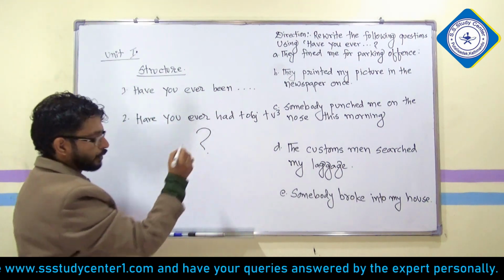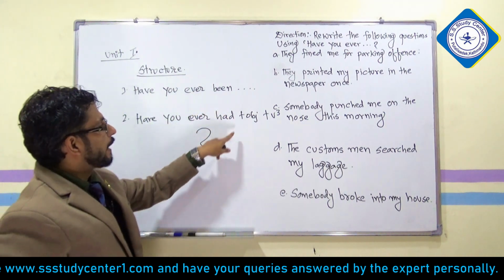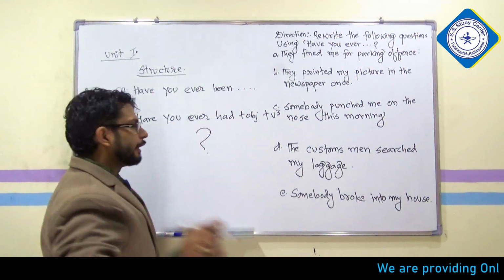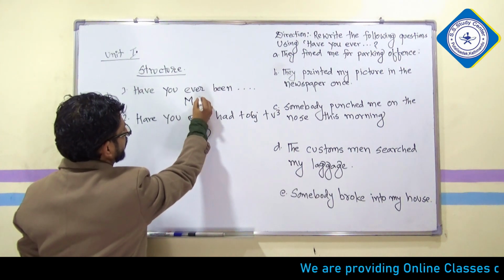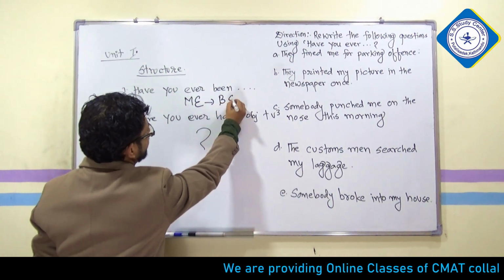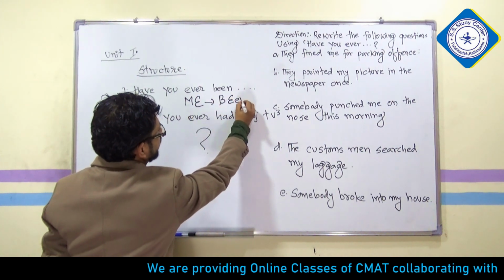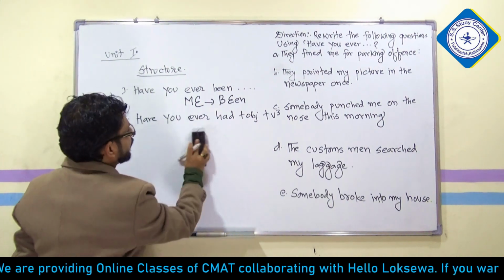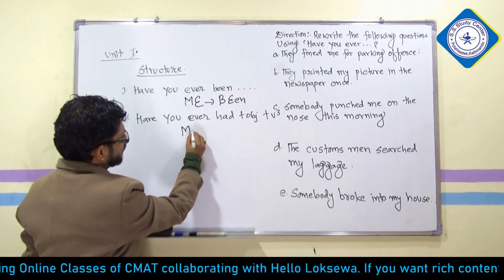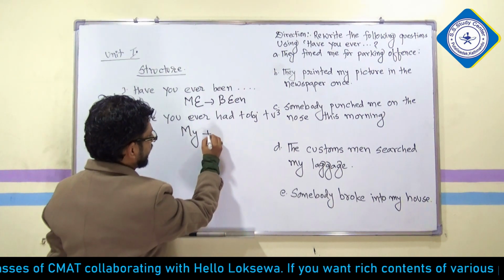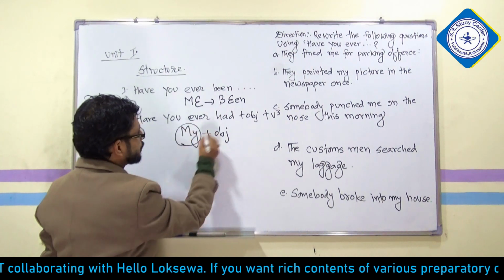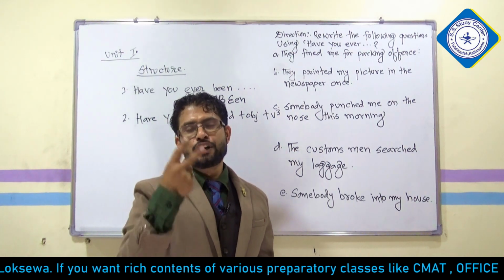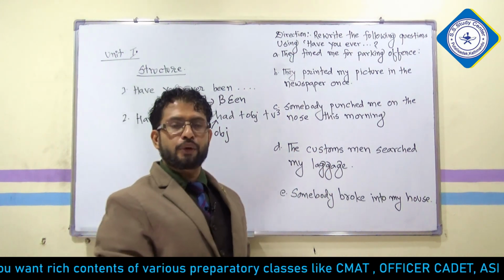Now a question comes: where to write "been" and where to write "had" plus object? The answer is very simple, my dear students. If in the question you find the presence of "me", then you can write "been". If there is the presence of "my", usually "my" takes an object. If there is the presence of an object, you apply "had". If you understand these two structures, you can easily answer this question.